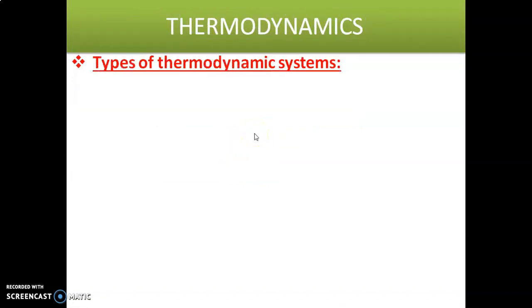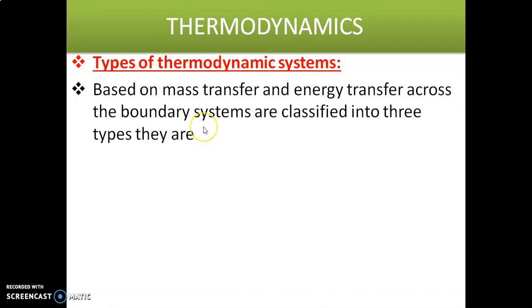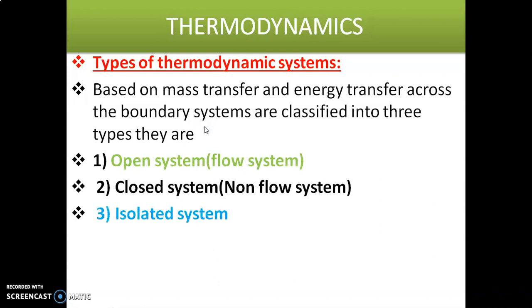Based on mass transfer and energy transfer across the boundary, systems are classified into three types: open system, closed system, and isolated system.